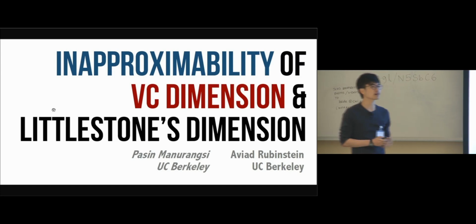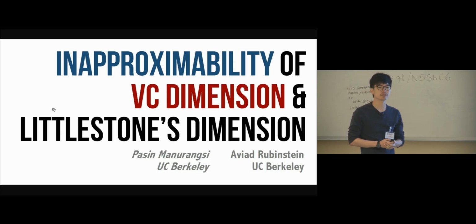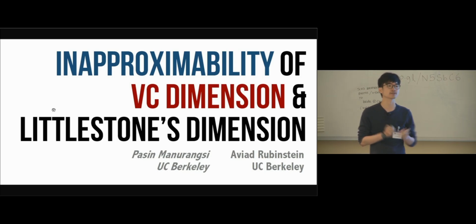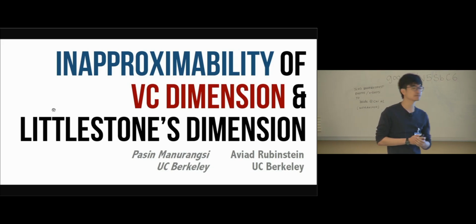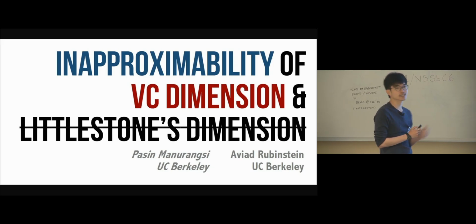In this talk, I will talk about inapproximability of VC dimension and Littlestone dimension. This is joint work with Aviad Rubinstein, who is also from UC Berkeley. To fit this talk into 10 minutes, I will focus on the VC dimension result and not touch too much on the Littlestone dimension result. I will touch on it a little bit at the end.